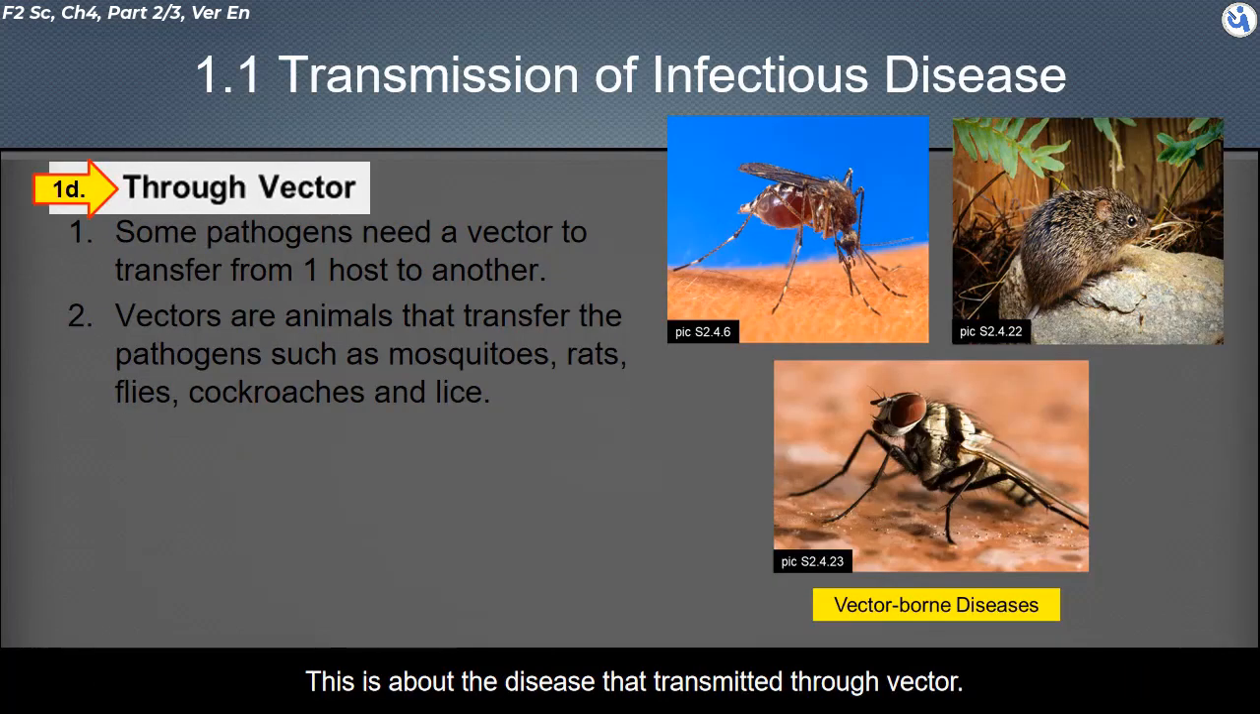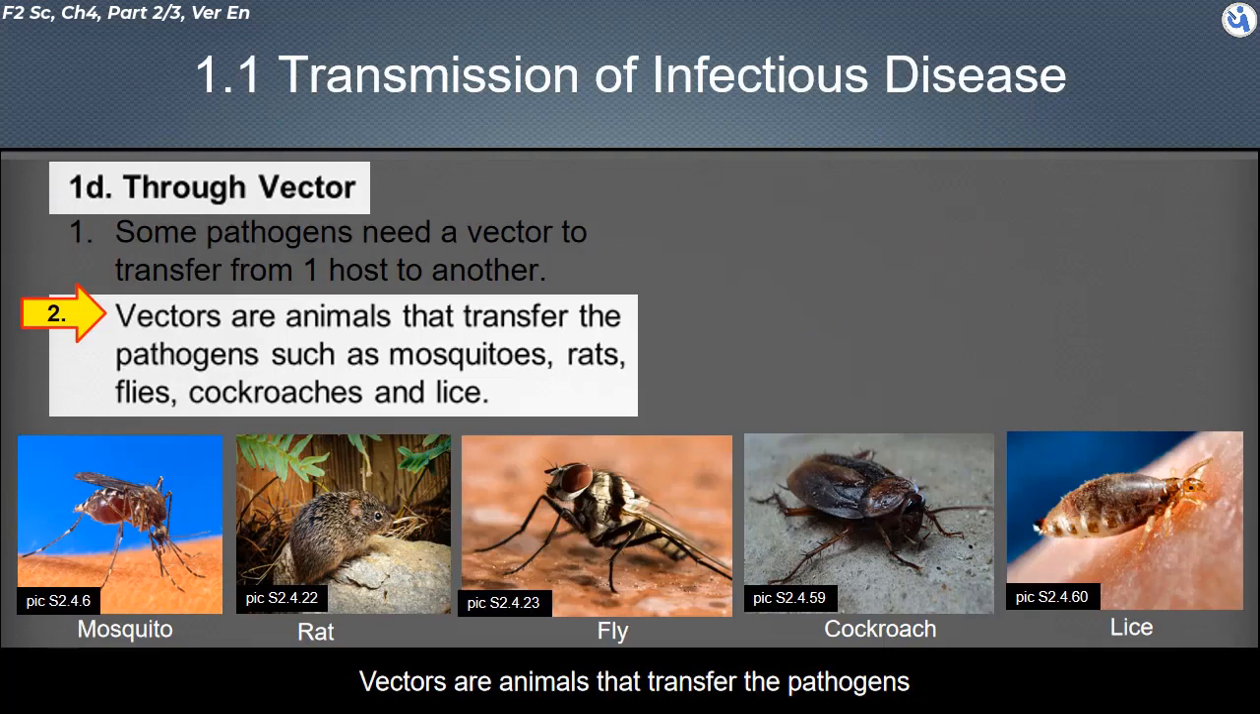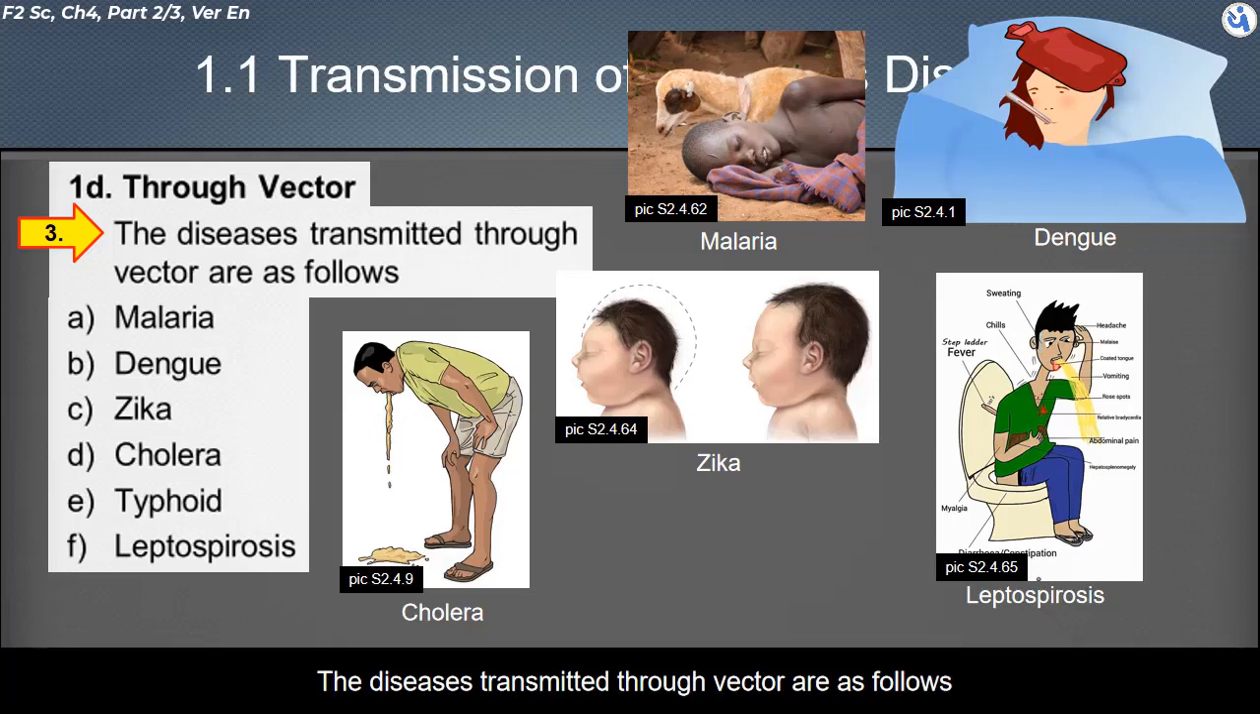This is about the disease that is transmitted through vectors. Pathogens need a vector to transfer from one host to another. Vectors are animals that transfer the pathogens, such as mosquitoes, rats, flies, cockroaches, and lice. The diseases transmitted through vectors are as follows.